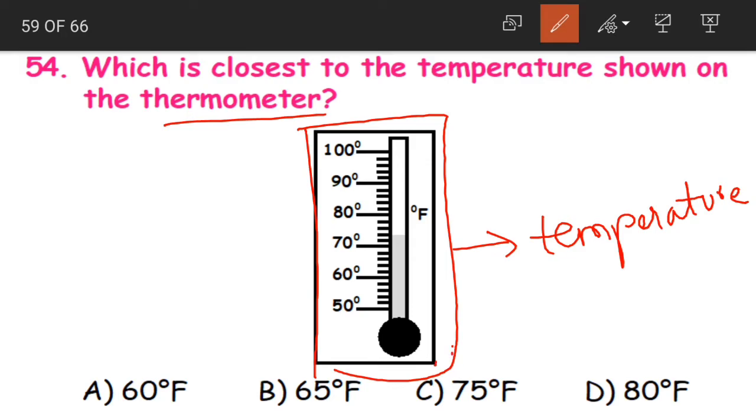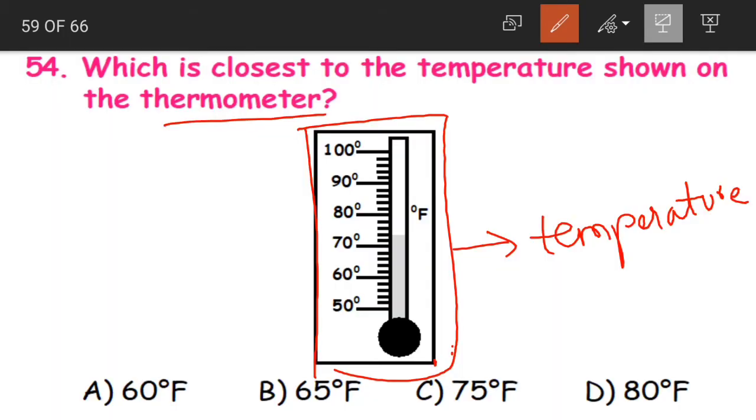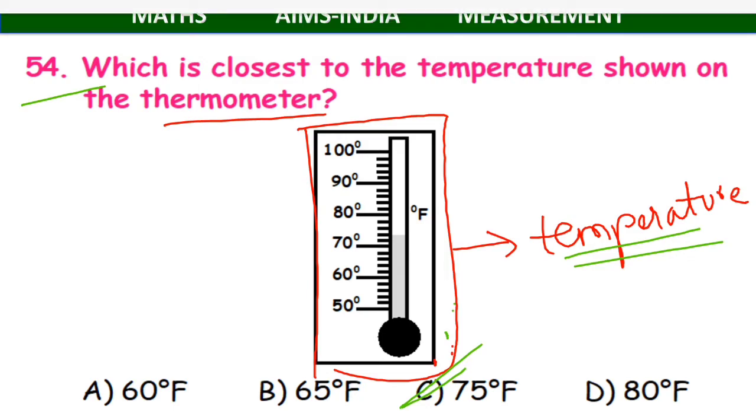It is an instrument. Just like for measuring length, what do we have? We have ruler, measuring tape, meter rod, etc. And also to measure the mass, we have simple balance, digital scales. In the same way, to measure temperature, we have a thermometer. And what is the answer for this given question? It is option C, 75 degrees Fahrenheit.